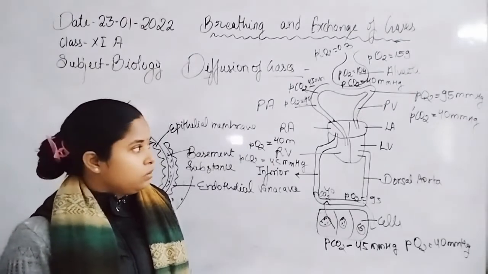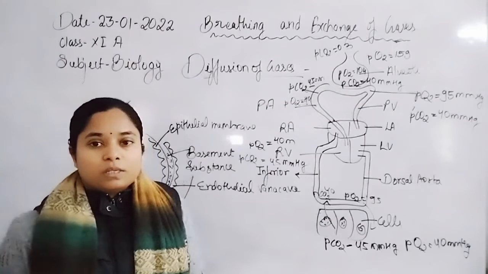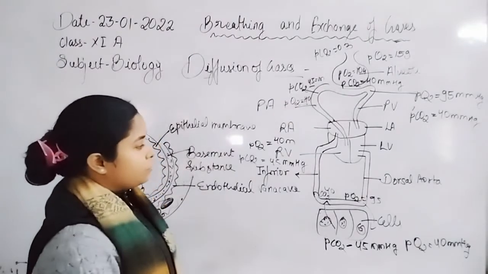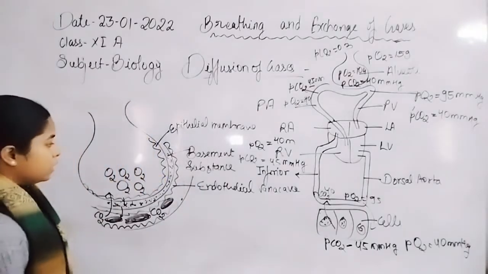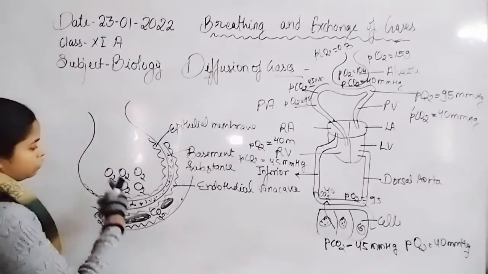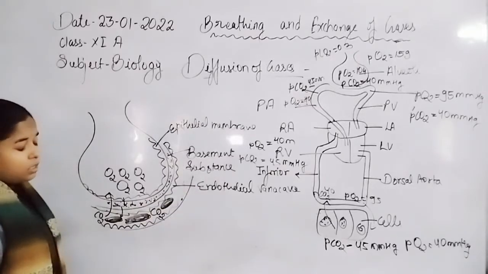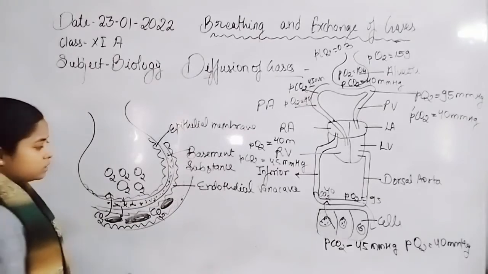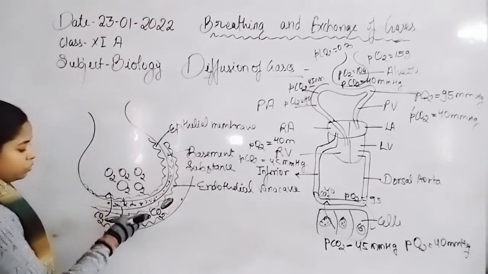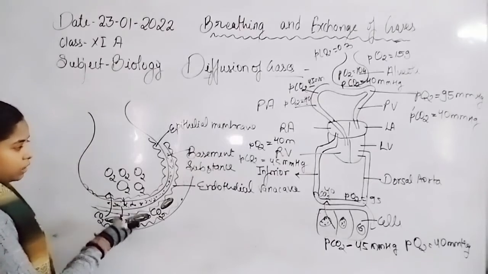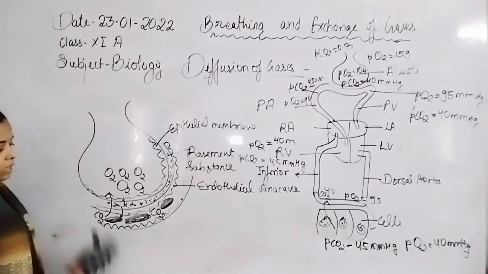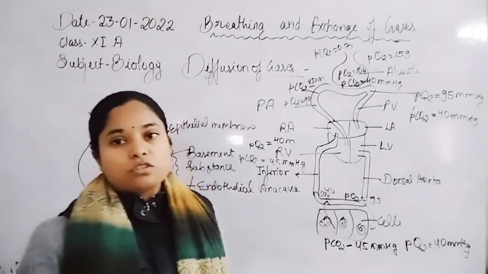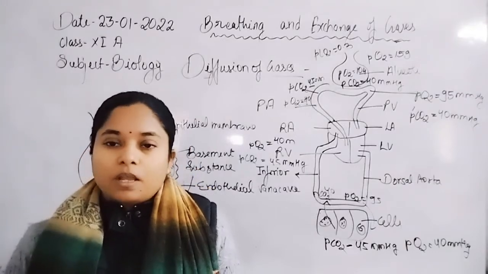So students, this is overall about the exchange of gases and diffusion of gases through the lung alveoli. Here is the structure of the lung alveoli, which is formed by the epithelial membrane lining, and the endothelial membrane is present in the blood capillaries. Diffusion of oxygen from higher pressure to lower pressure into the lung capillaries is carried out. Again, carbon dioxide diffuses into the lung alveoli. So students, this is overall about the exchange of gases and diffusion of gases.